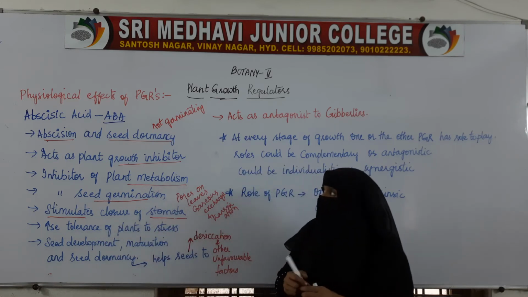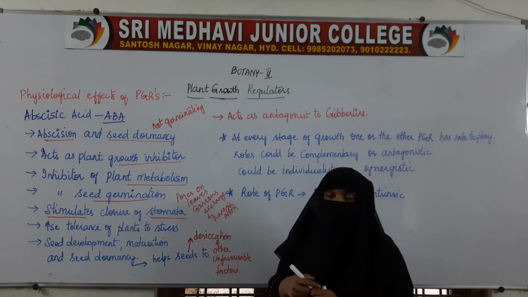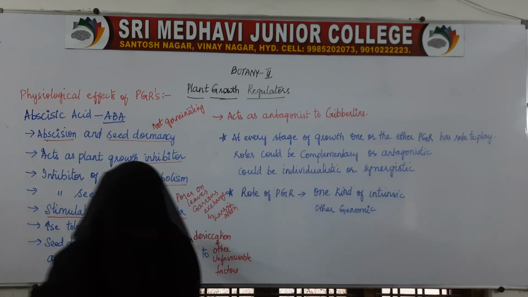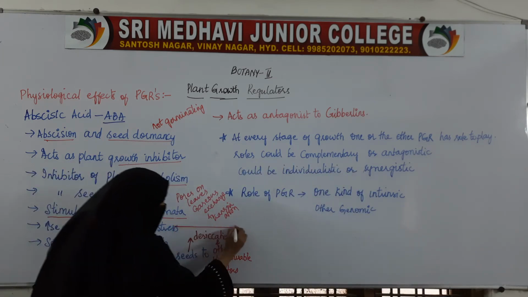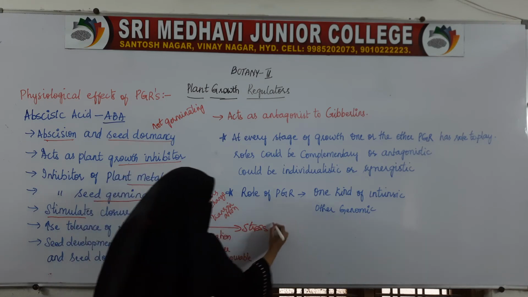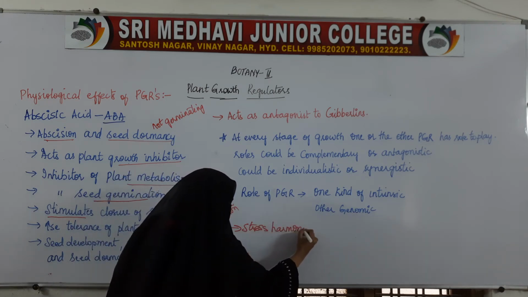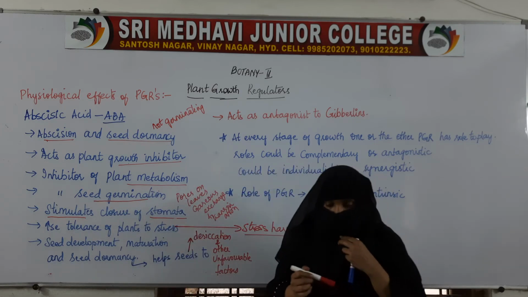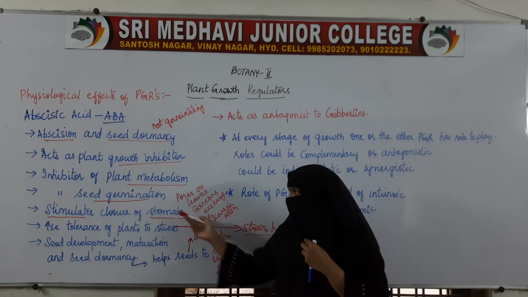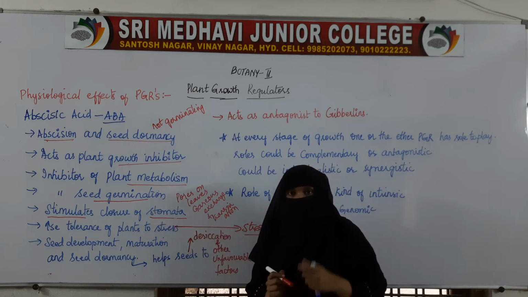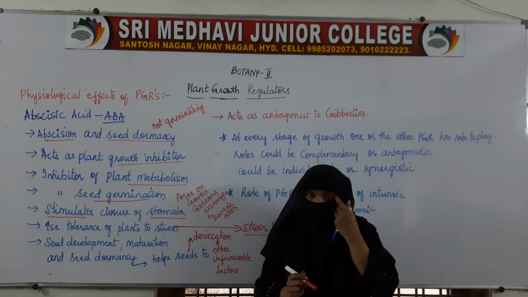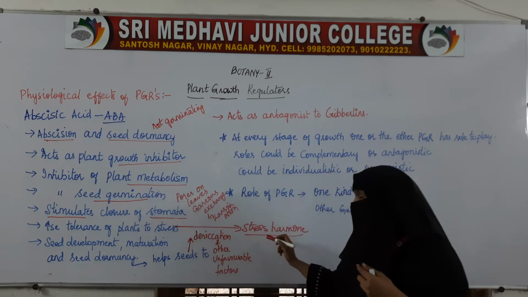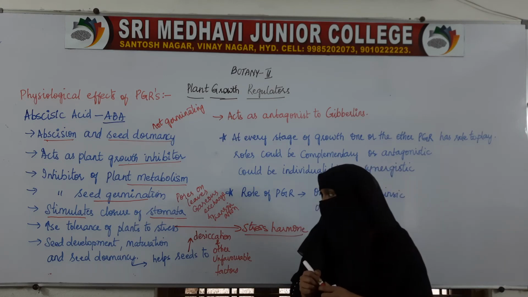That is why this hormone, this plant growth regulator, abscisic acid, is also called the stress hormone. It is called the stress hormone because it helps in tolerating the stress caused by drought, by the stimulation of closing of stomata. So that is why this plant growth regulator is also called the stress hormone.